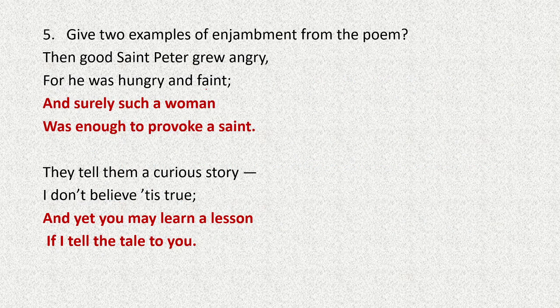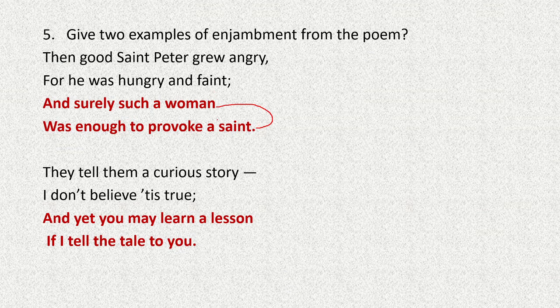Now two examples of enjambment from the poem. There are many examples, but I have chosen these two stanzas. The good saint Peter grew angry, for he was hungry and faint, and surely such a woman was enough to provoke a saint. Here the third line is running into the fourth line.